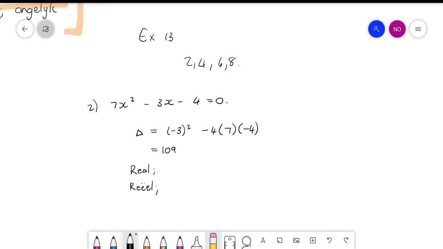Now we look at the type of number that it is. Is that a complete square? If you're not sure, type into your calculator the square root of 109. And if that doesn't give you a whole number, then it's not a complete square. So it's not a complete square. So dan moet jy weet dit beteken dis irrational and unequal. And that's it. You don't have to do anything else.